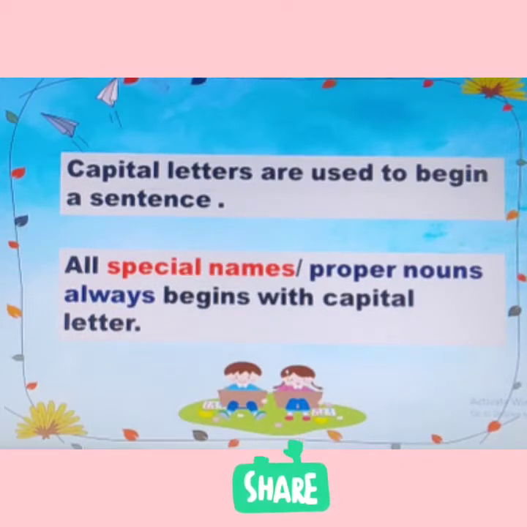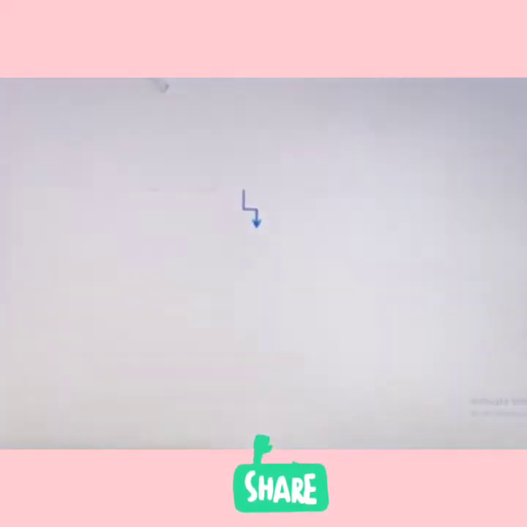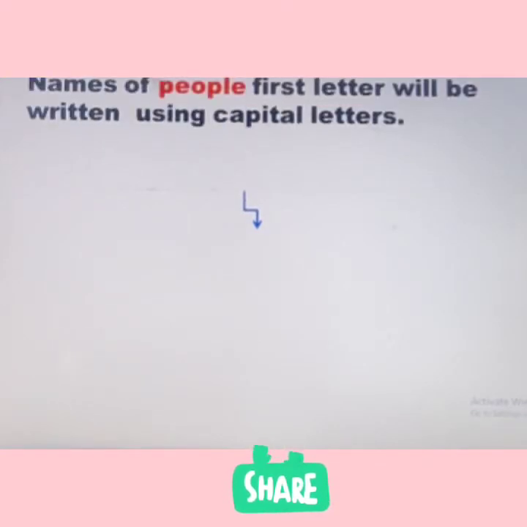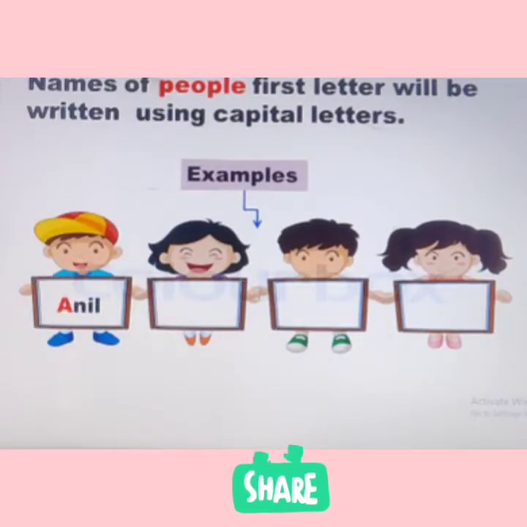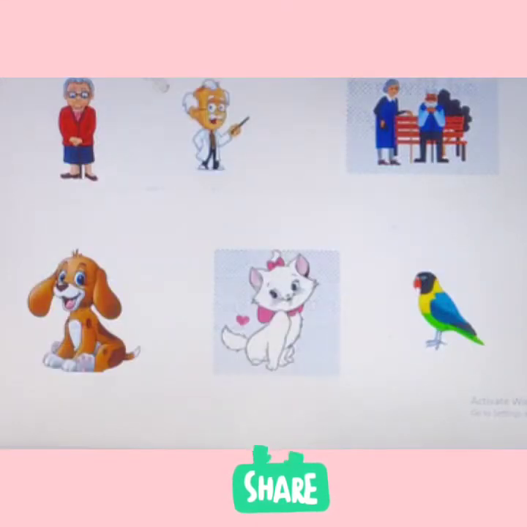So, now let's learn in detail where to use the capital letters. The first one. Whenever we write the names of people, you have to start with a capital letter. Let's see some examples here. Yes, we have the names of some children. Anil, Leena, John, Reena. See, all the first letters of these names are in capital. So, remember, whenever you write the names of people, start with a capital. Don't forget. Let's see more examples, children.